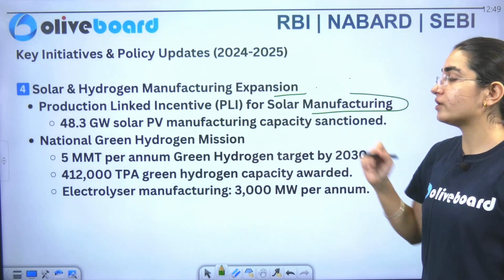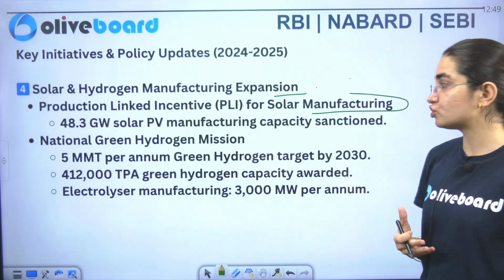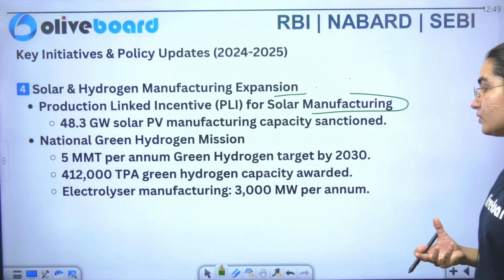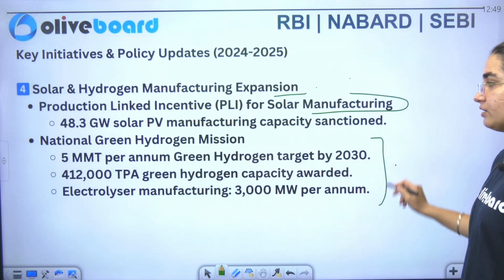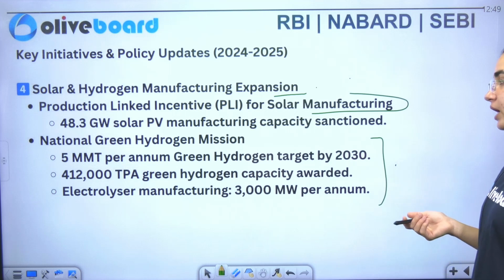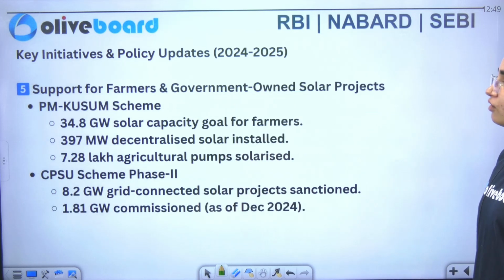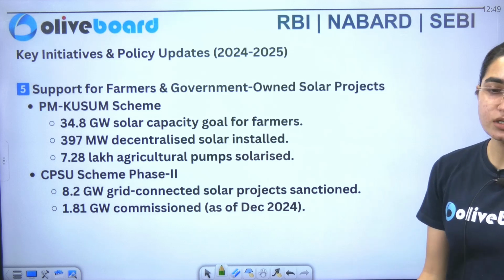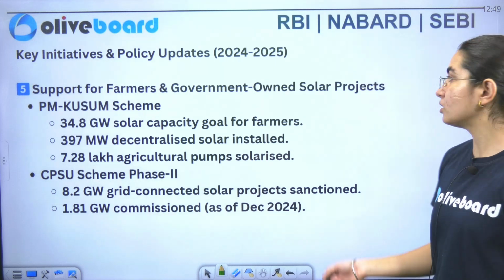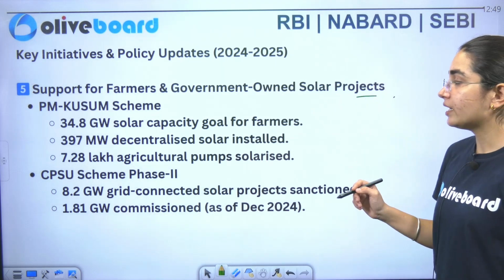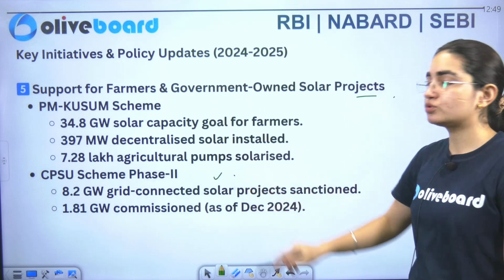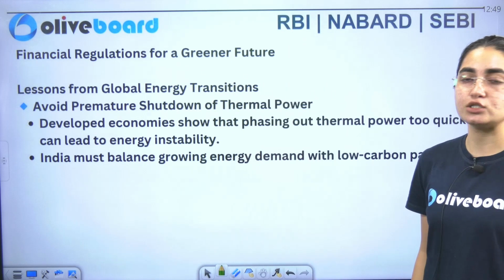Okay. Next, we have your National Green Hydrogen Mission, where you can see here that the data says that we have 5 MMT per annum green hydrogen, and we are targeting it by 2030. Now we have a lot of support to the farmers as well as to the government-owned solar projects also. So one is your KUSUM, another one is your CPSU scheme, of which we are watching phase 2.